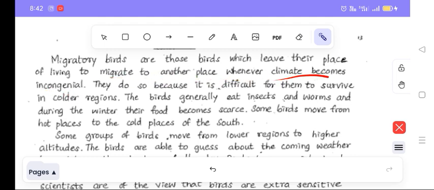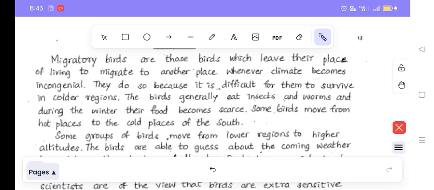Why do migratory birds go for migration? See, whenever climate becomes incongenial, whenever climate change happens, at that time they go for migration.